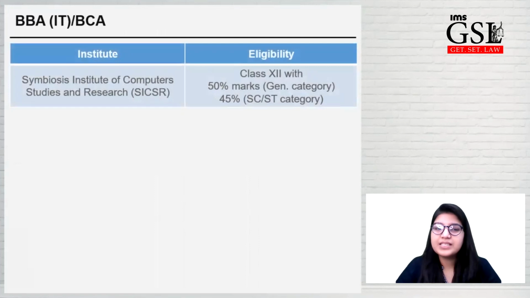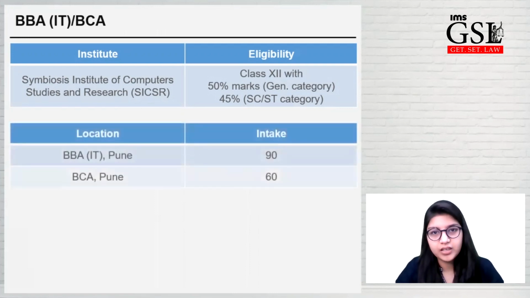BBA IT and BCA program is offered in Symbiosis Institute of Computer Studies and Research. Minimum eligibility is the same as that of BBA. It is offered in only the Pune campus. BBA IT has 90 students intake. BCA has 60 students intake.